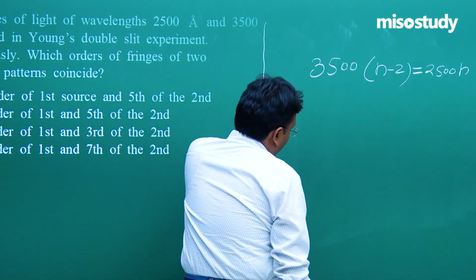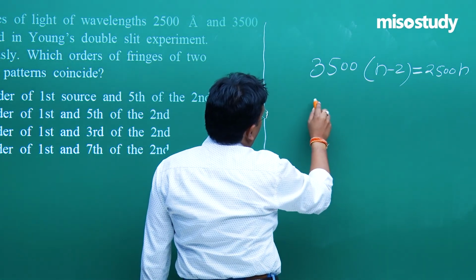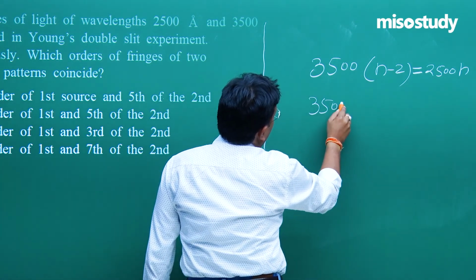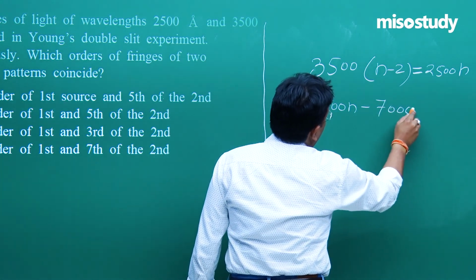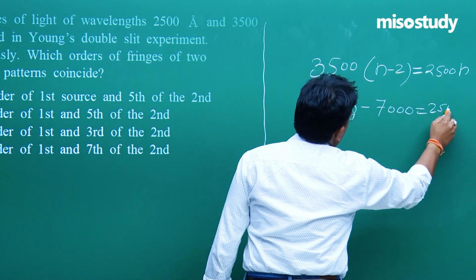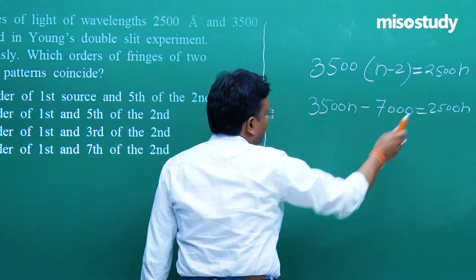Ultimately we have to find the value of n. Fine. So let's understand it. It's 3500n minus 7000 is equal to 2500n.